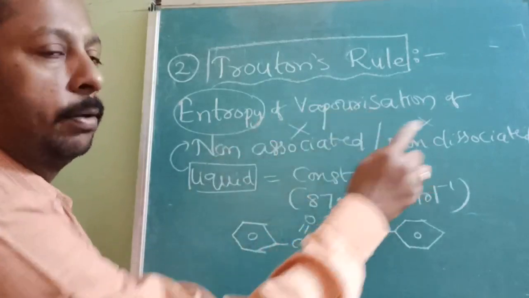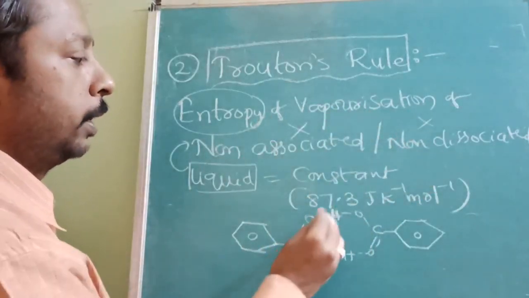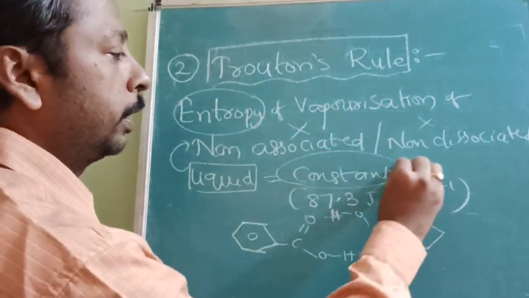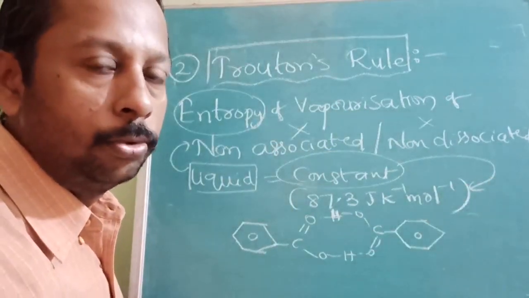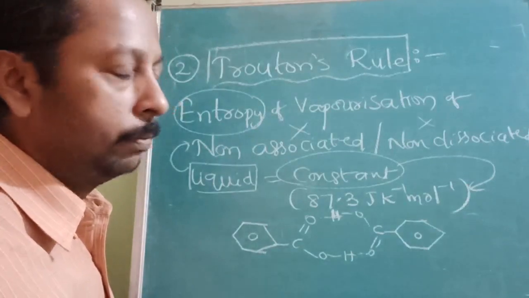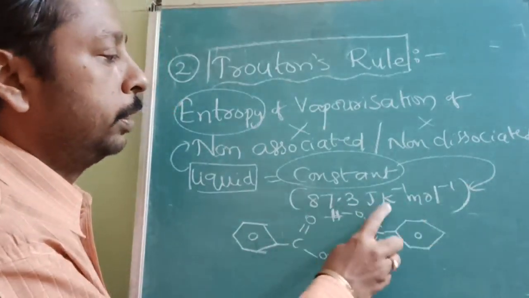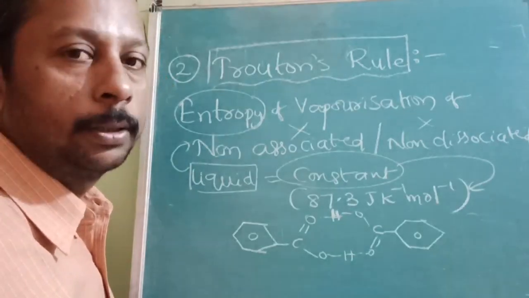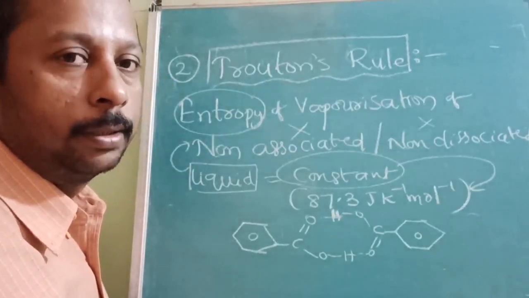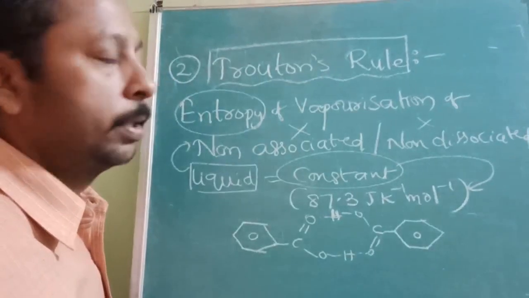Then the entropy of vaporization, delta S vaporization, is constant, and it can be taken as 87.3 joule per Kelvin per mole. For 1 mole, this much entropy change takes place during vaporization. This is Troughton's rule.